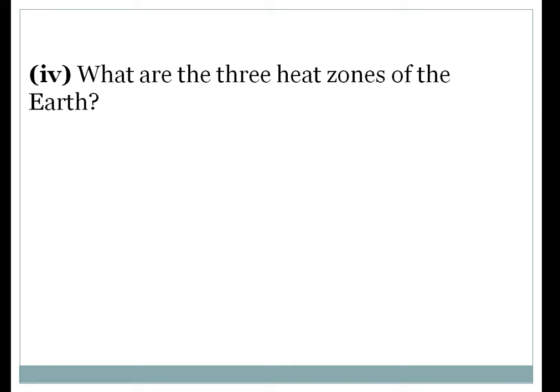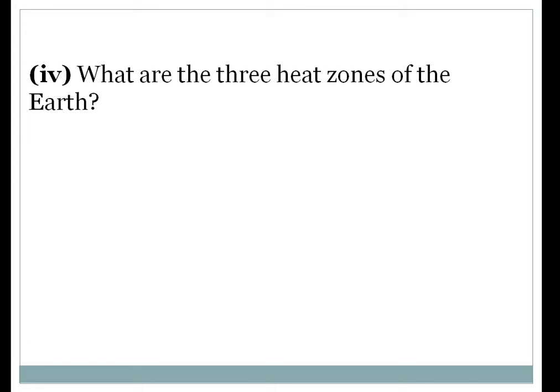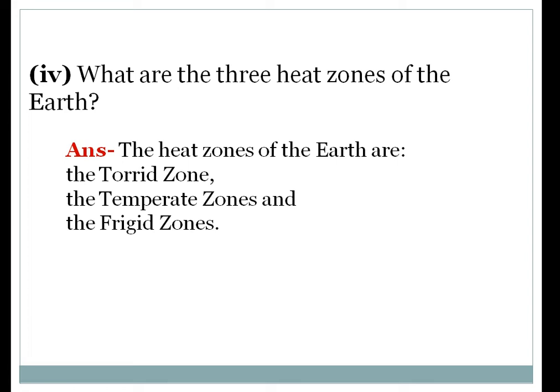Here, question number 4 is asking: what are the 3 heat zones of Earth? We have to mention the name of the 3 heat zones in this question. Let's check out the answer. So the 3 heat zones of the Earth are first, torrid zone, temperate zone and frigid zone.